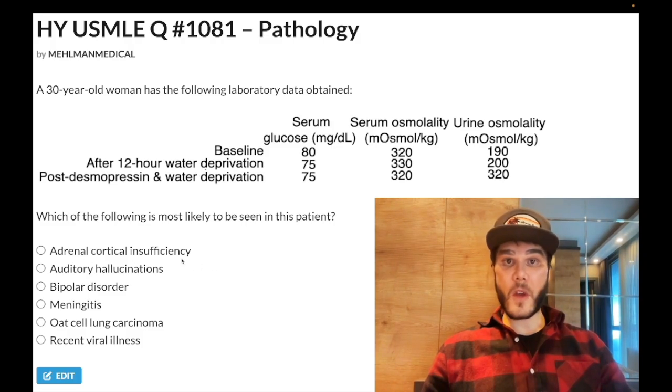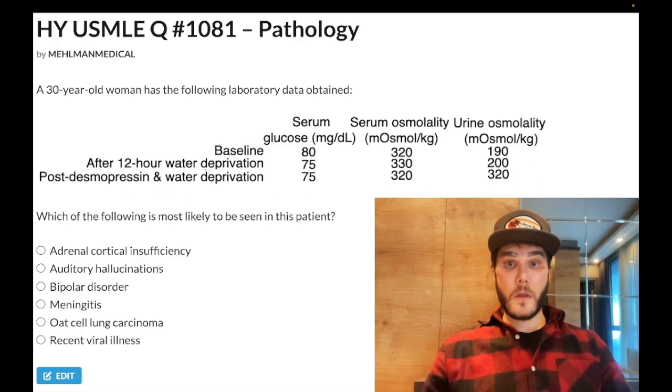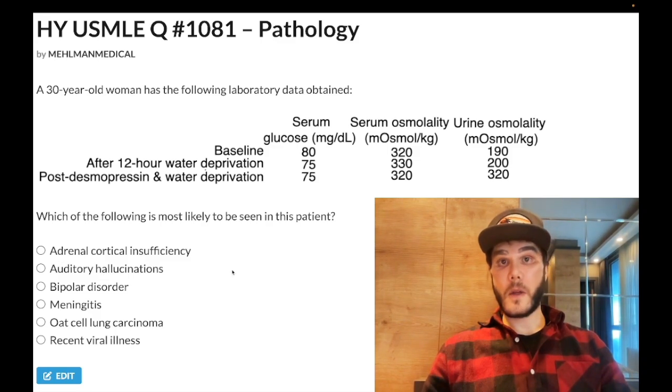Choice B, auditory hallucinations, wrong answer. Some of you very confused as to how these even relate. Psychogenic polydipsia, patients trying to free themselves from the spirits, very buzzy descriptor, right? And they're drinking too much water. So you'd have low serum osmolality and low urine osmolality. Both would be low. Okay, so I told you don't need to know the normal ranges per se, but we can clearly see that when desmopressin was given, that osmolality increased, and we can infer that something else is going on here, okay? Wrong answer.